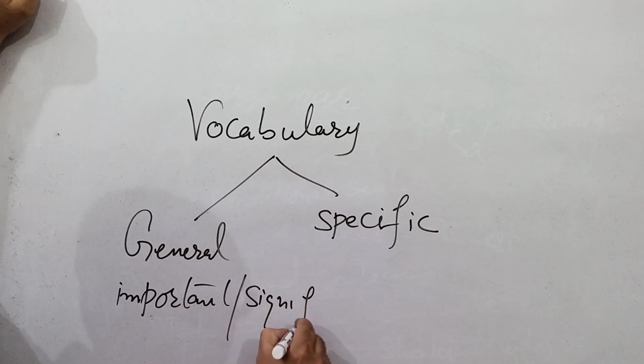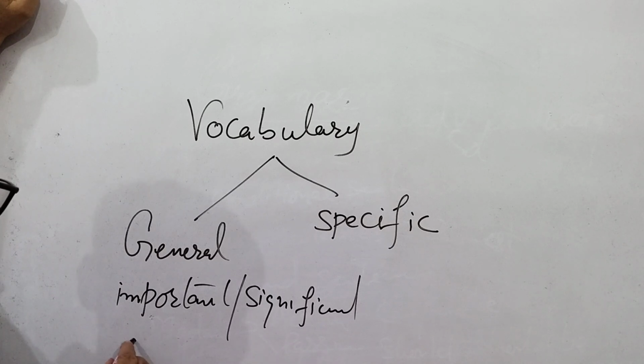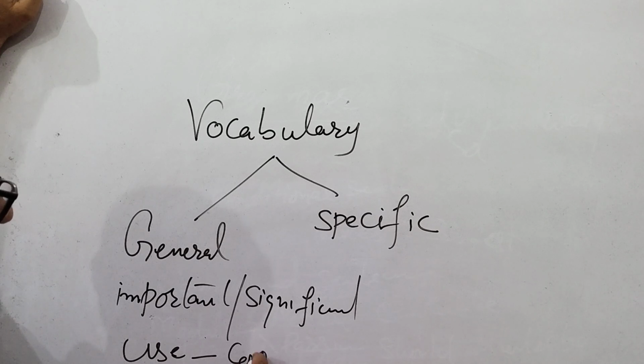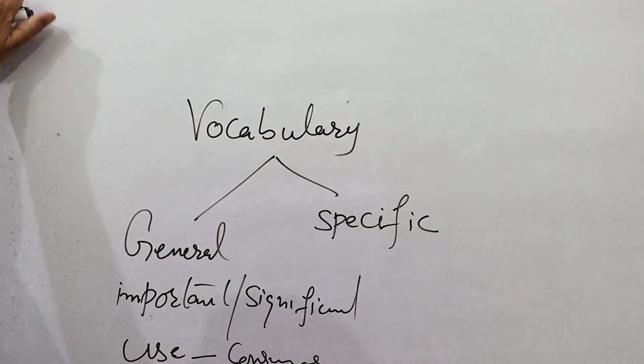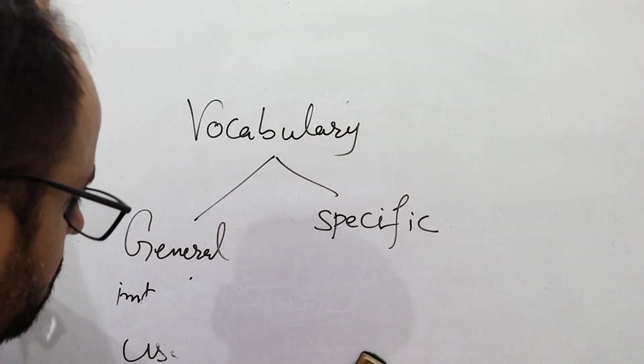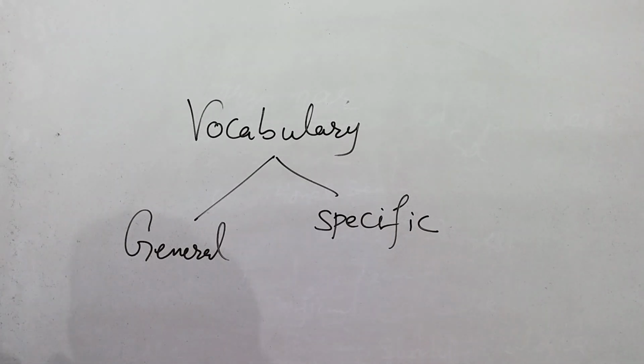Significant, instead of a common word. So for use, you should use a word like consume or utilize. So you have to learn some words, like how can we impressively say get? Get is achieve, receive, attain, obtain. For high level general vocabulary, so many videos are already there. You can check on YouTube what are the high level general vocabulary words that can be used in writing task 2.